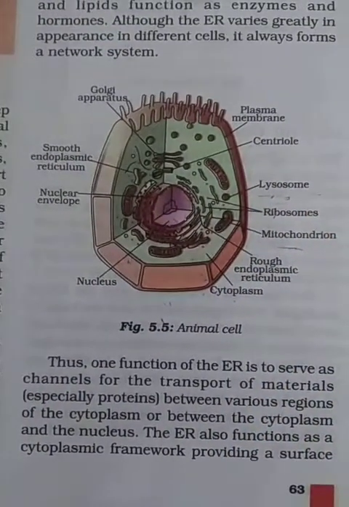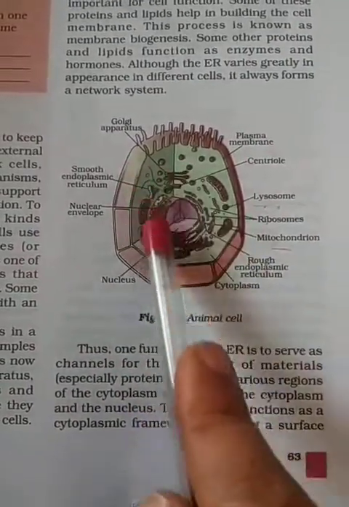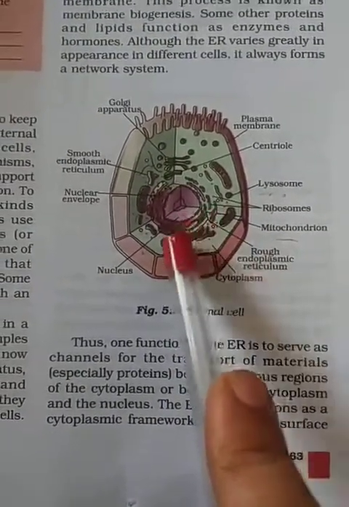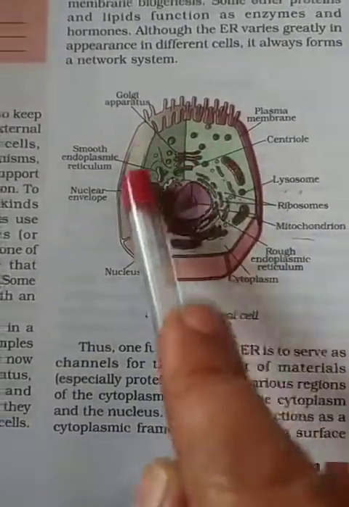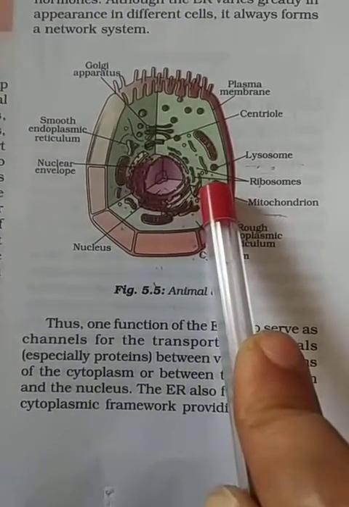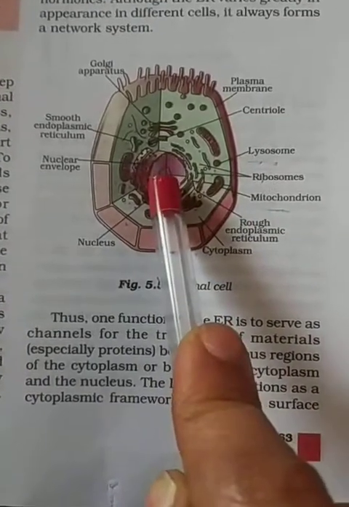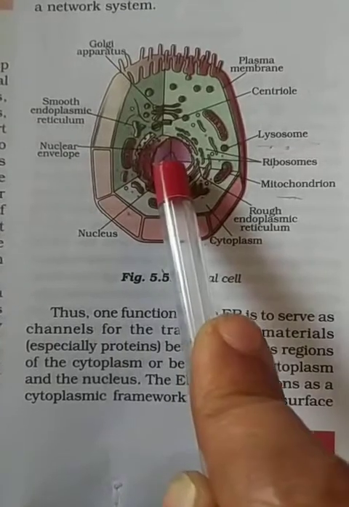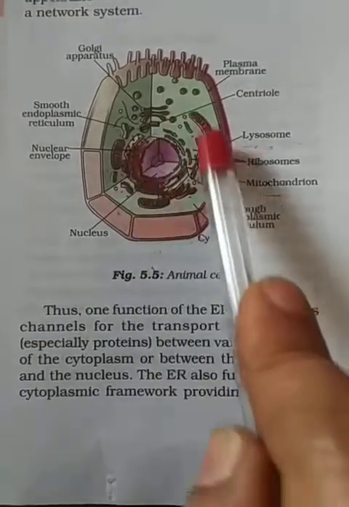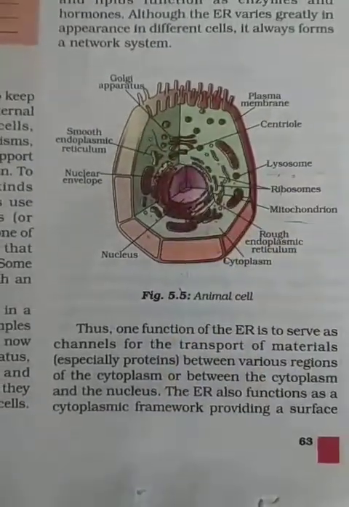Got it? Now, cytoplasm is a jelly-like substance which contains all the cell organelles. All the cell organelles are present in the cytoplasm. And the substance found inside the nucleus is nucleoplasm, and inside the cell, cytoplasm is present. Okay, next is Golgi apparatus.